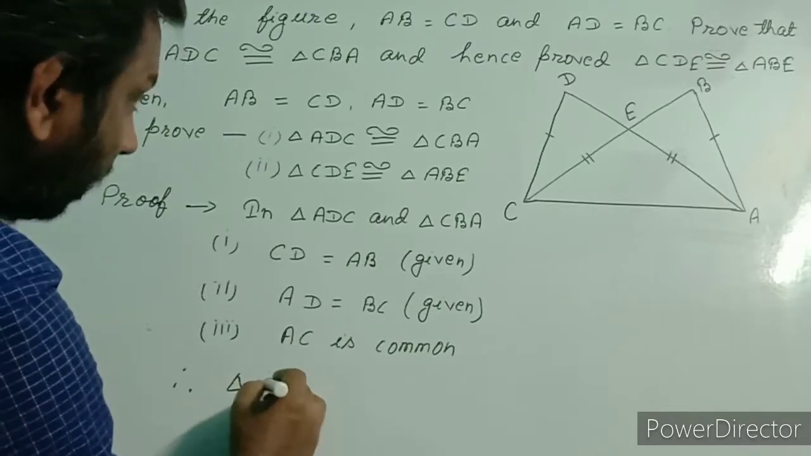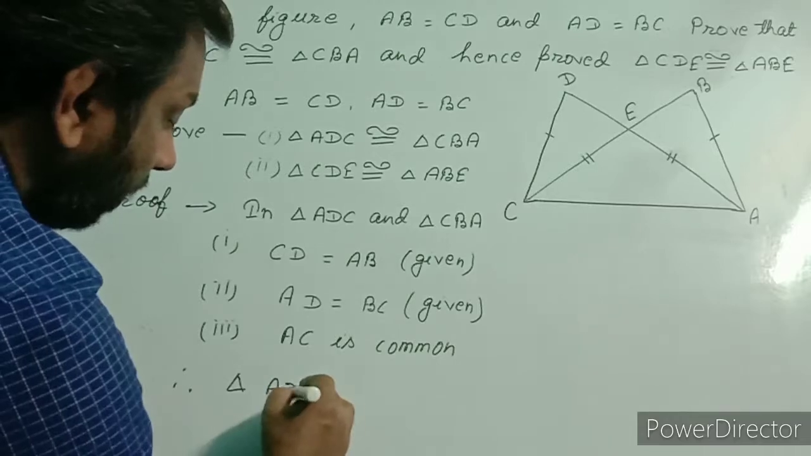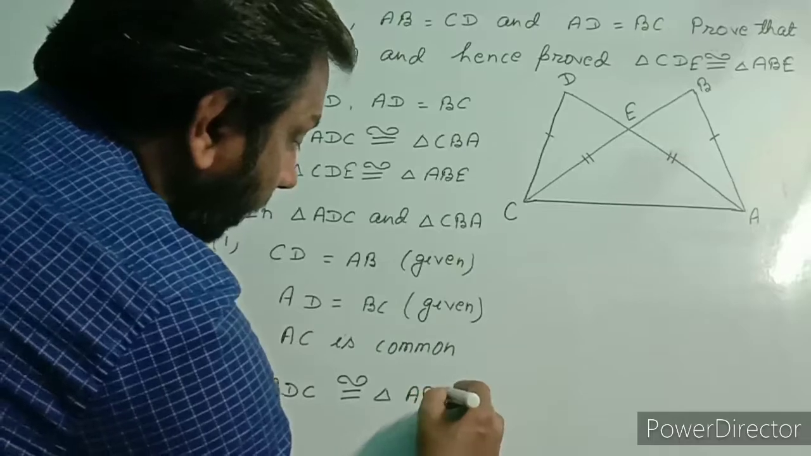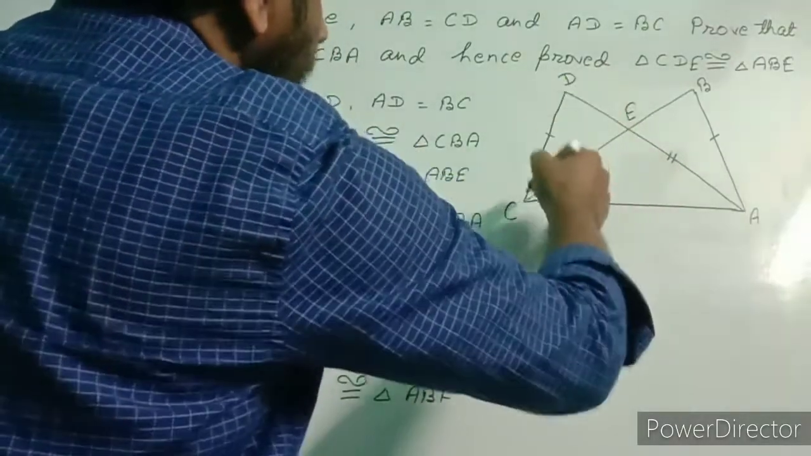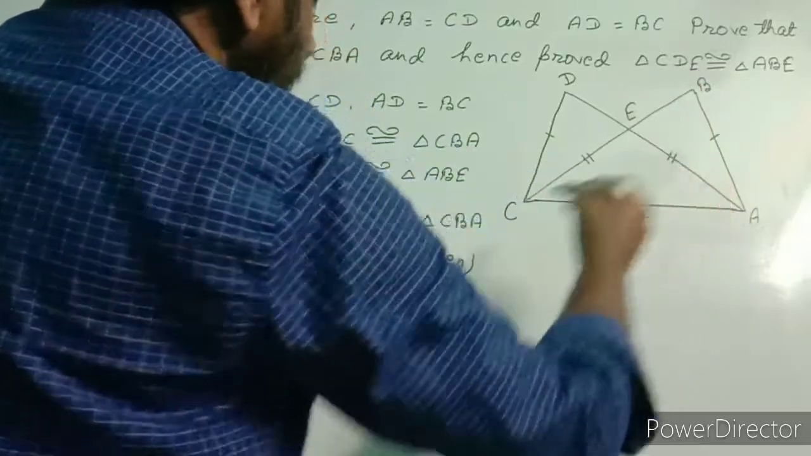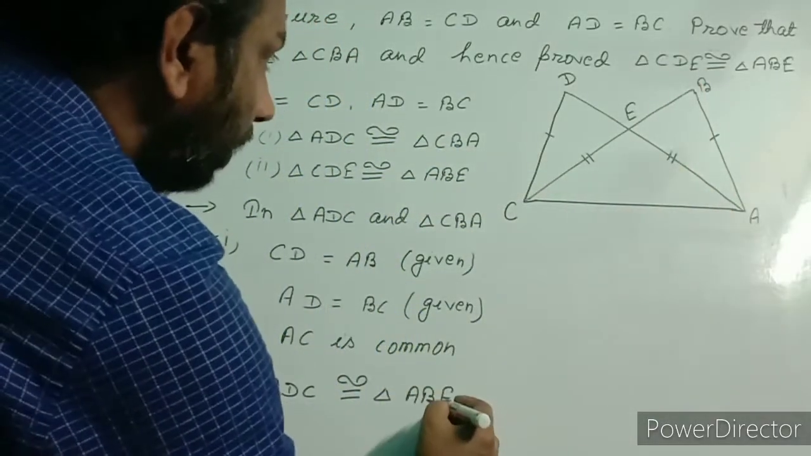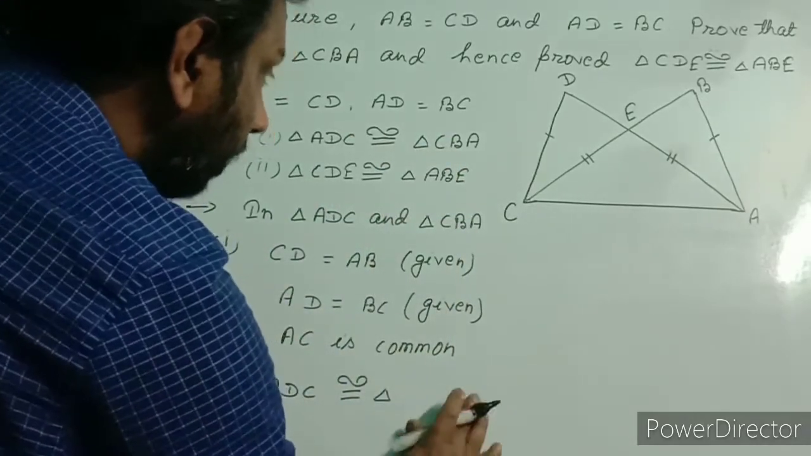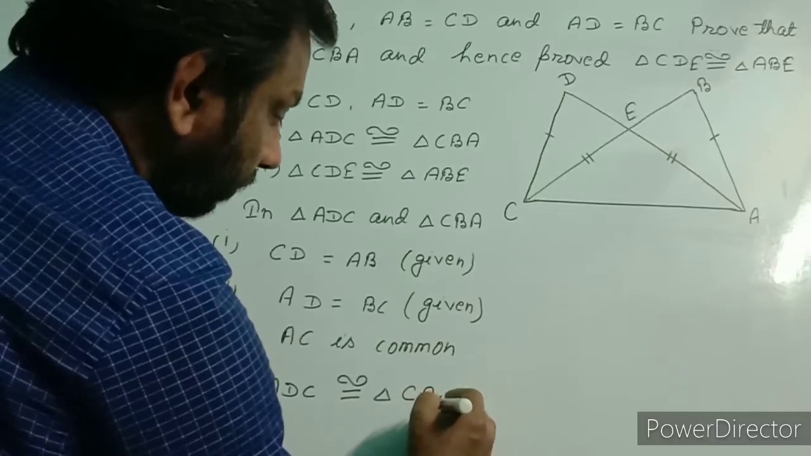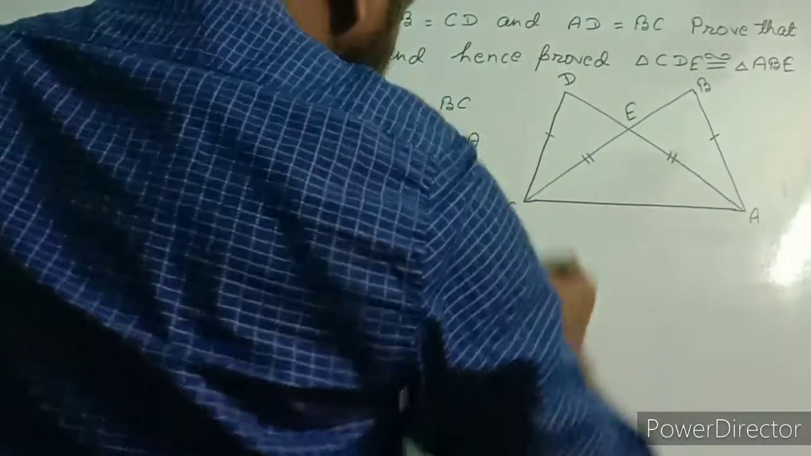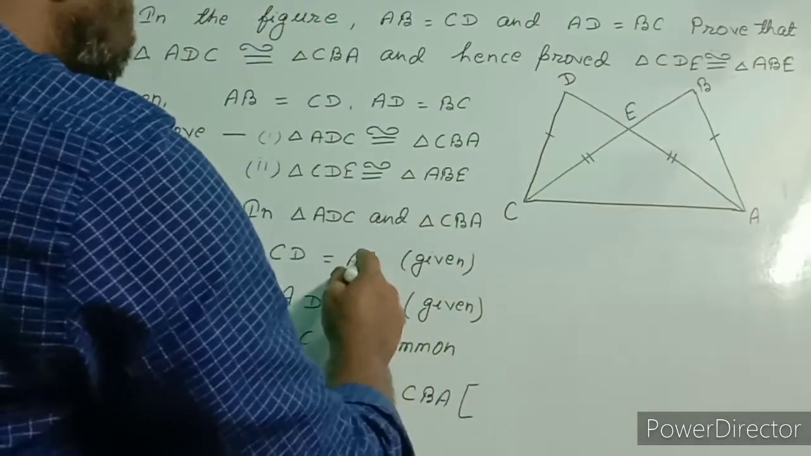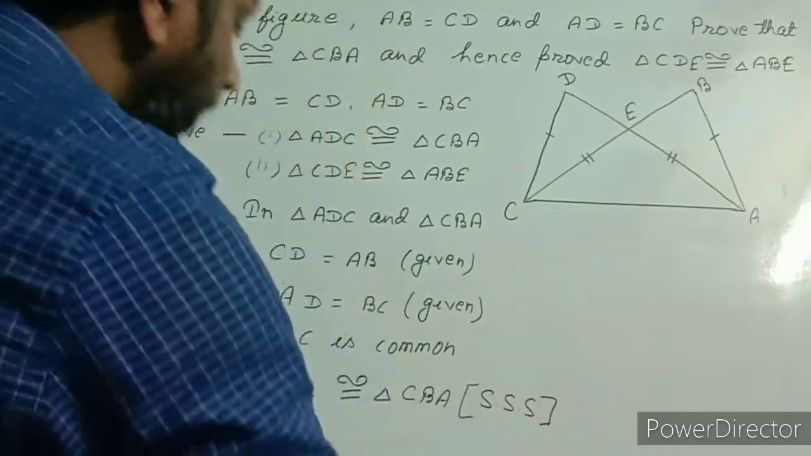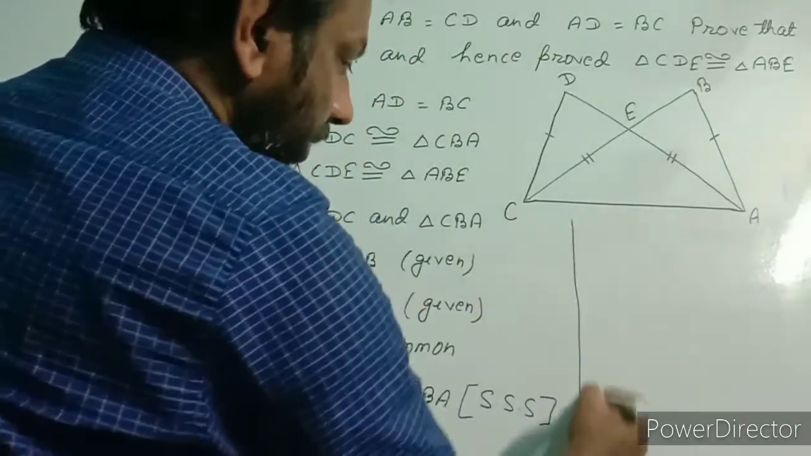Therefore, triangle ADC is congruent to triangle CBA. Which rule will you apply? Side, side, side. SSS criterion of congruency.